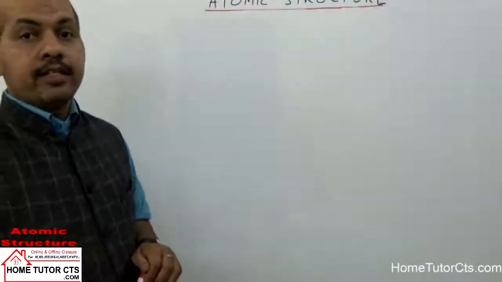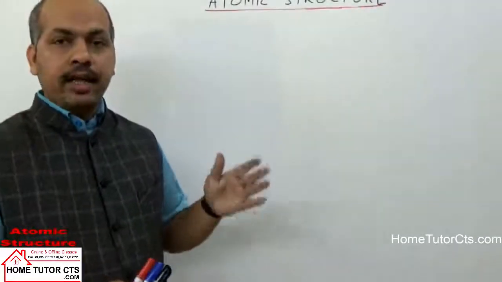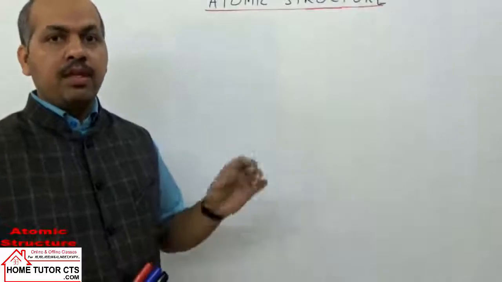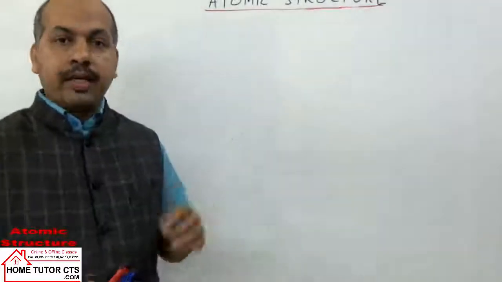Now our next topic is line spectrum. But before we take the topic line spectrum, we should have a brief idea of the spectrum.